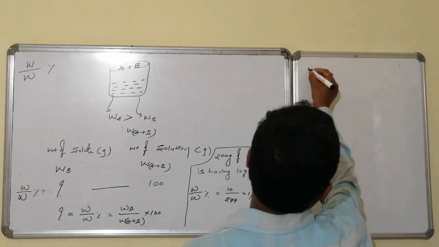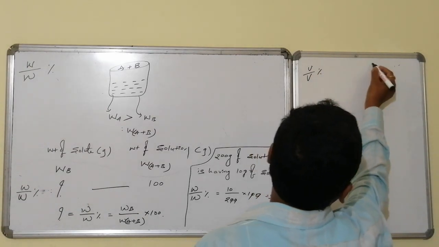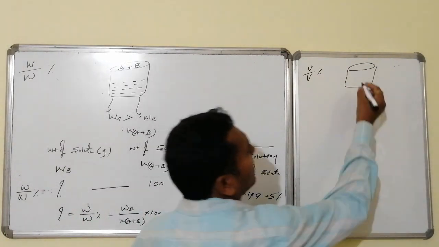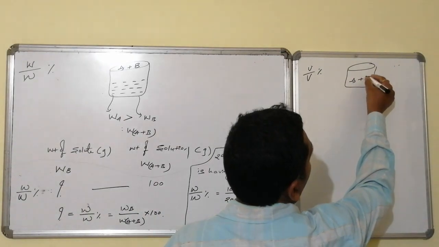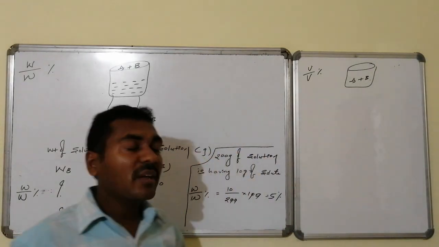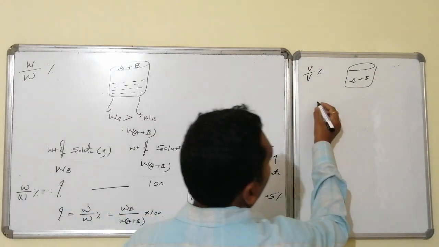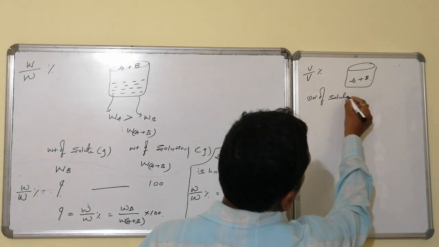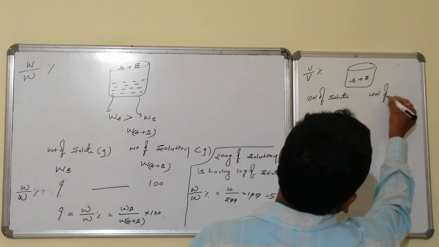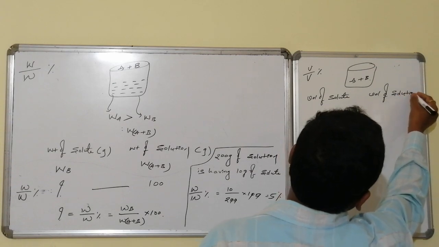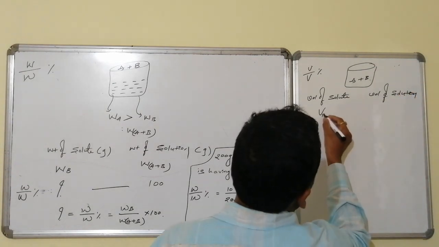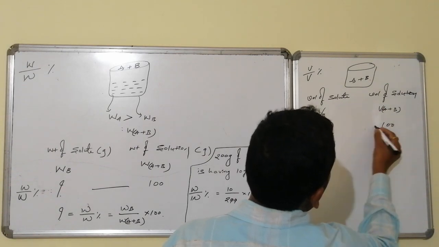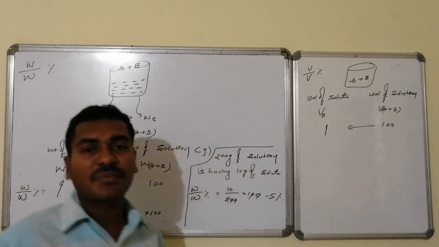Now let us go for volume by volume percentage. It is also similar. The solution is a homogeneous mixture, which is formed by the composition of two components, A followed by B. Here is the meaning of volume by volume percentage. Suppose this is the volume of solute and this is the volume of solution. Here I am taking the volume of solute as VB, and the volume of solution as V of A plus B. Suppose if this is 100, then what is the volume of solute is the question.